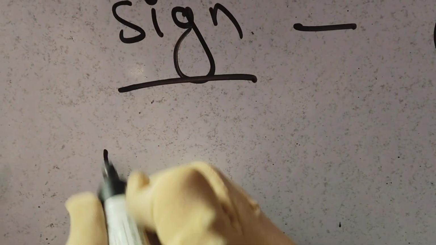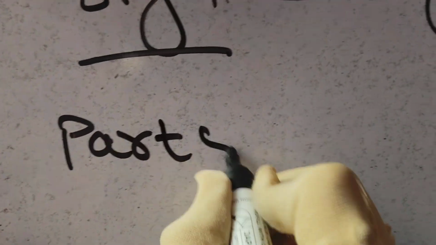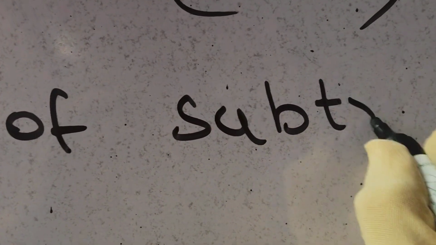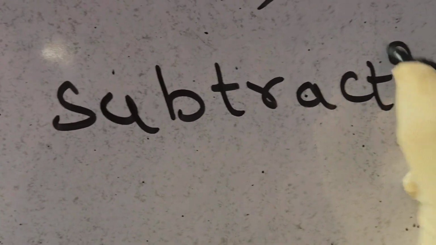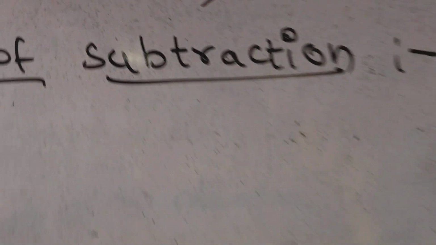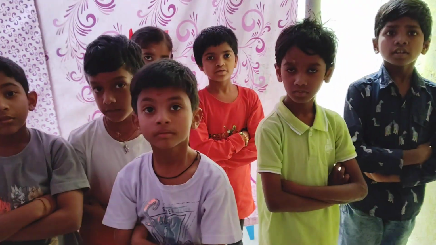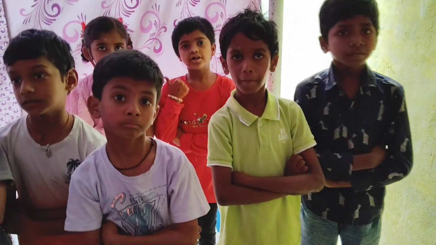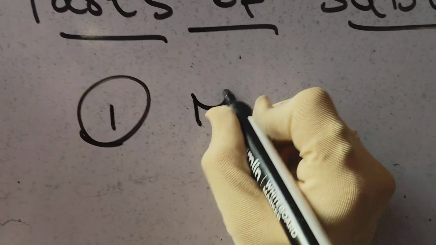Minus. Now, what are the parts of subtraction? Kids, MTC kids, who can tell me what are the parts of subtraction? Okay, parts of subtraction is, one is minuend.